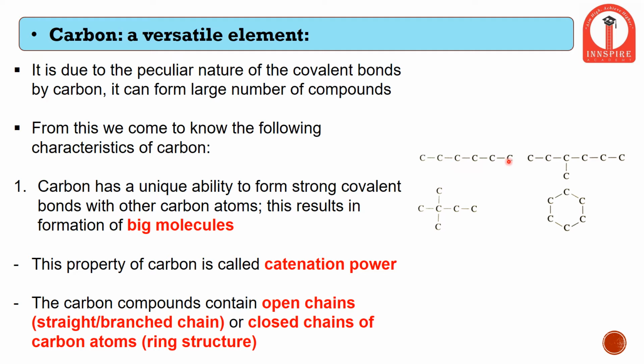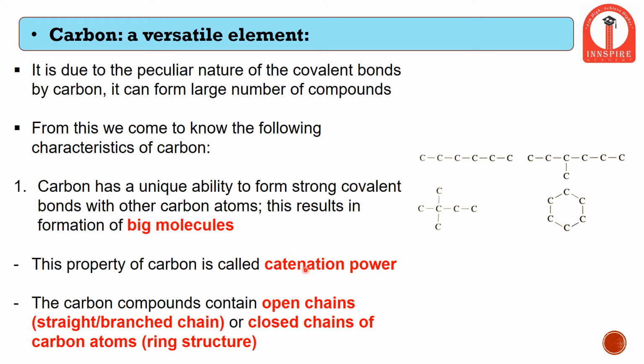This chain can be present in various other forms, that is in a branched chain format, wherein another chain starts from the middle of a carbon chain, or it can form a ring structure. This process of making a chain by carbon atoms is called catenation.